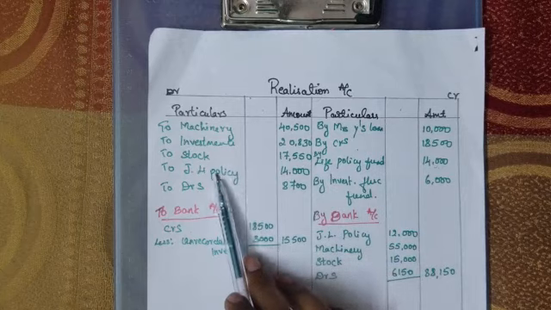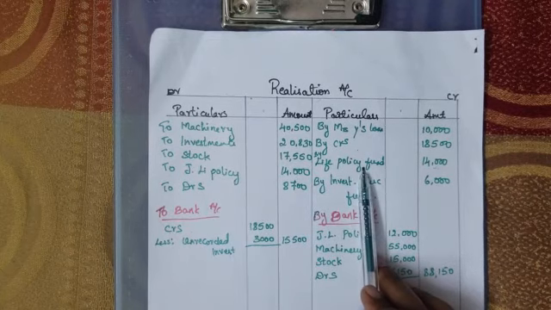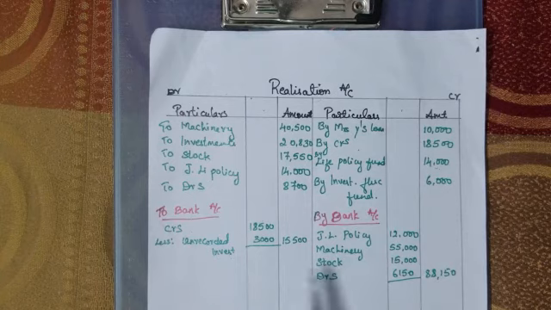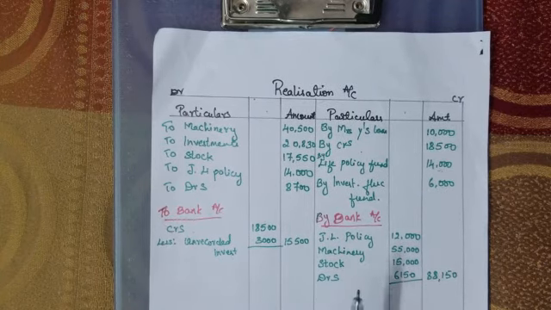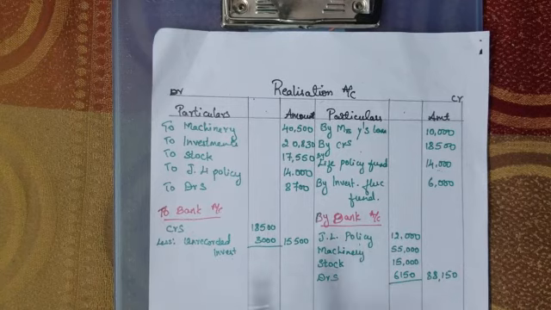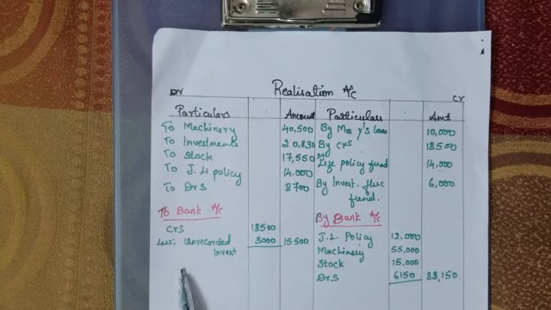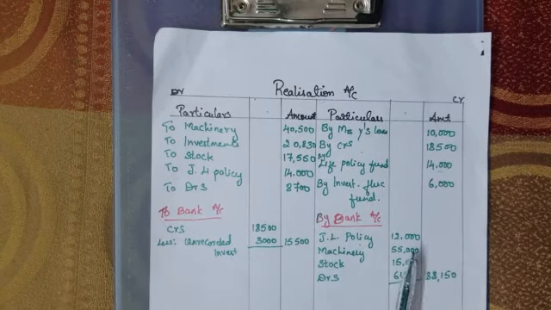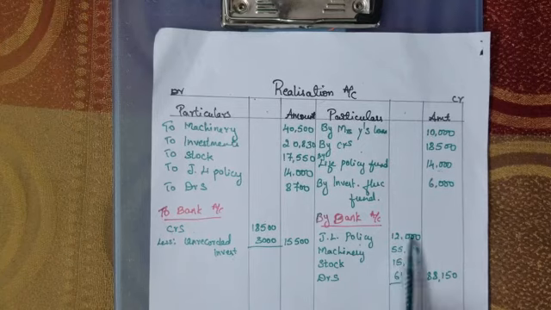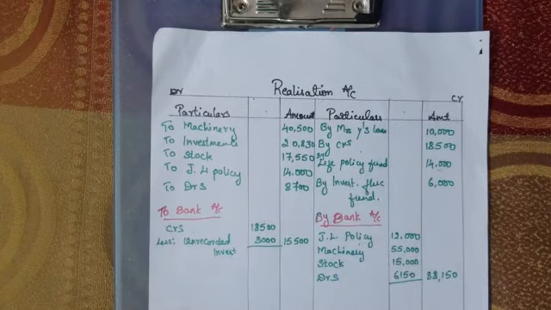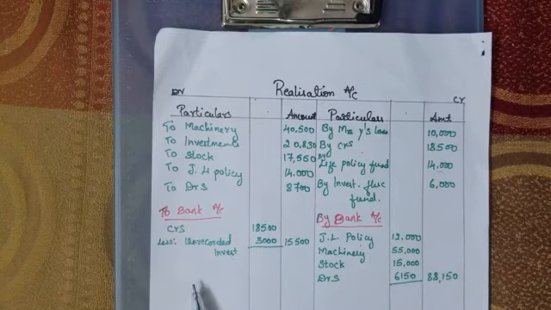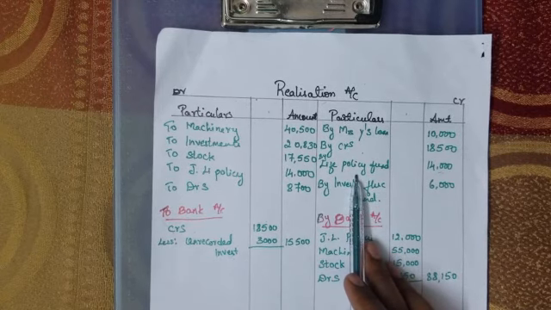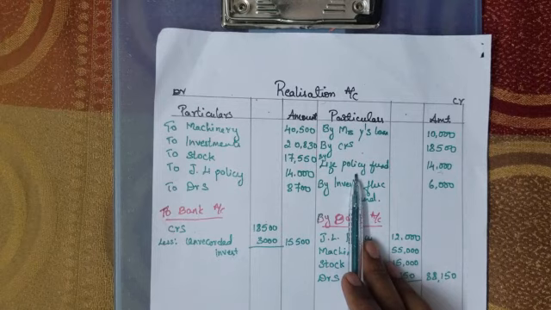Understood? So you will be showing here as an asset and here as a liability, but when you come for the adjustments under the bank account, either one you are going to show, either you will show it as assets realized, or you will be showing as life policy fund is taken over. Okay, in this case they have given joint life policy is realized. So I have written here 12,000, and there is no information related to this. We are not going to take any more. It will not be shown here as paid off. Okay, it will not be shown here. Since it is an internal, it is not an external, it is not borrowed from anyone to continue the business. Okay, it's not an external liability.